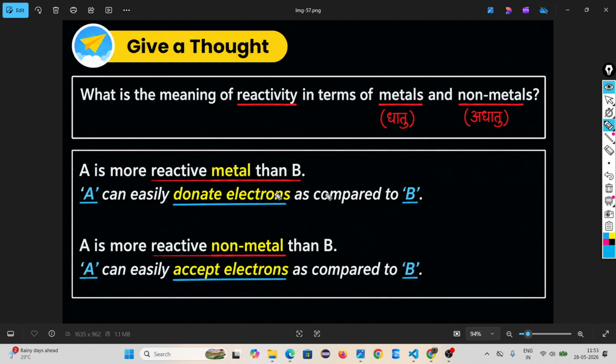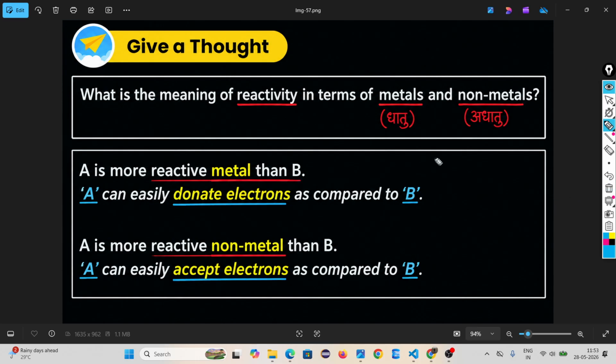In case of a metal, if I say A is a more reactive metal than B, that means A can easily donate electrons as compared to B. But if I am telling A is a more reactive non-metal than B, that means A can easily accept electrons as compared to B. Look at the difference. Here metals are donating electrons, non-metals are accepting electrons.